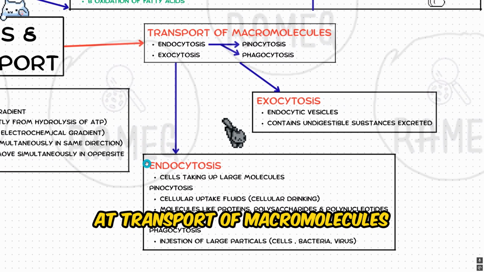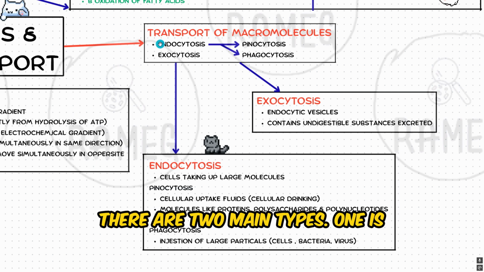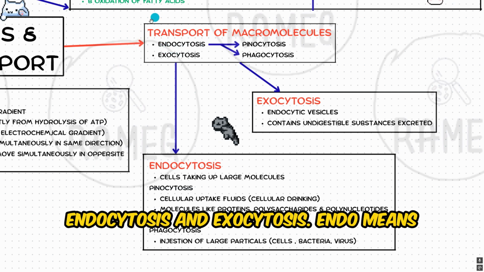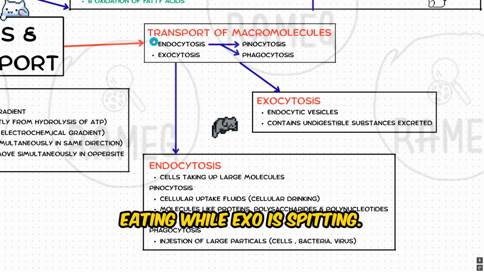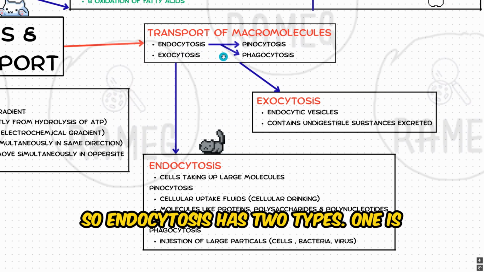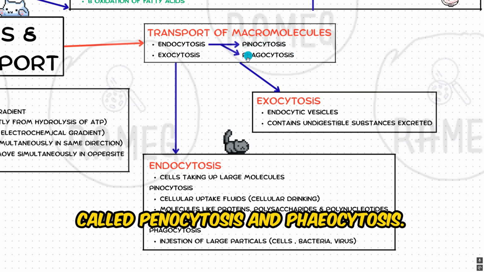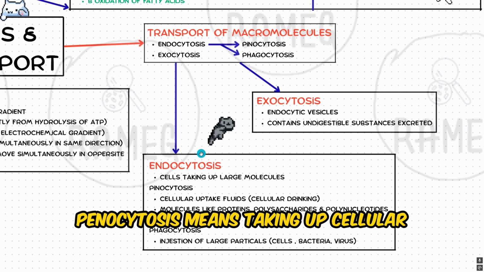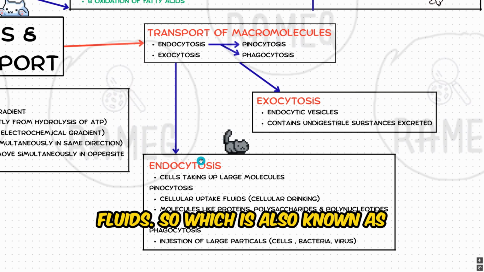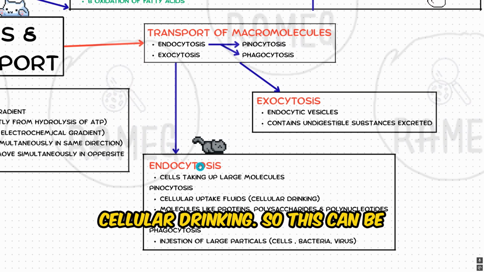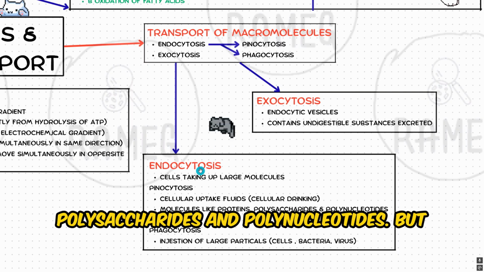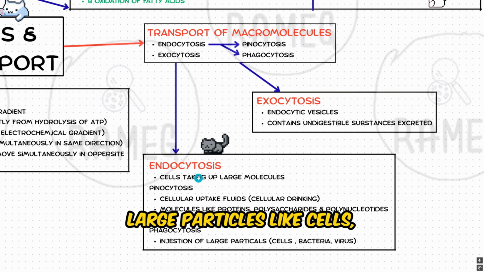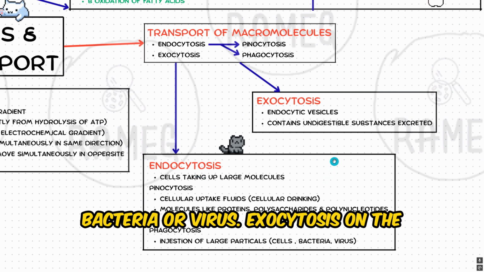So when you look at transport of macromolecules, there are two main types. One is endocytosis and exocytosis. Endo means eating, while exo is spitting. So endocytosis has two types. One is called pinocytosis and phagocytosis. Endocytosis basically means taking up large molecules, while pinocytosis means taking up cellular fluids, which is also known as cellular drinking. So this can be molecules like proteins, polysaccharides and polynucleotides, while phagocytosis takes in large particles like cells, bacteria, or virus.